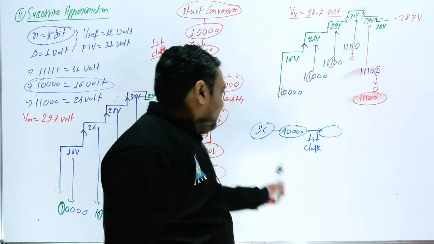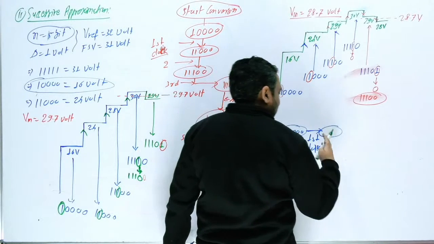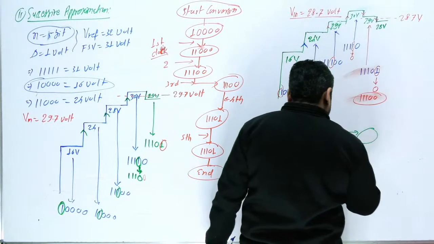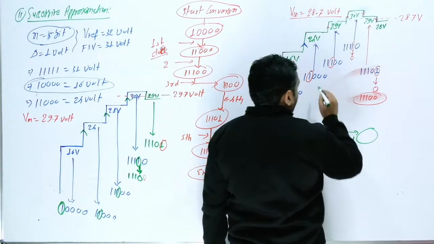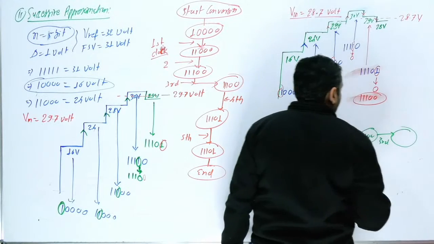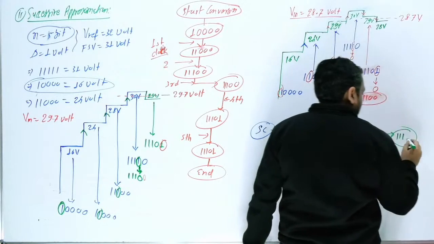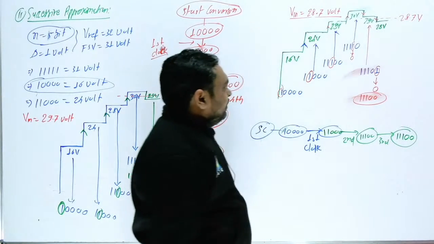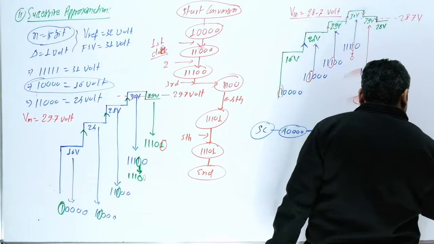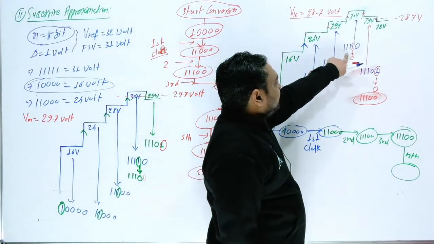So if I write this complete conversion, how can you write it? You have started from here. Your next state is 1 1 0 0 0. This is after the second clock. After the second clock, 1 1 1 0 0. Then after the third clock, what will you get? This is 1 1 1, and now this is going to be 0, so 1 1 1 0 0. Now in the fourth clock, and then the fifth clock: first clock, second clock, third clock, fourth clock, fifth clock.